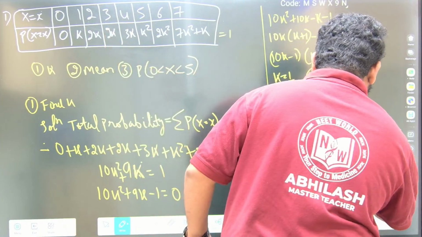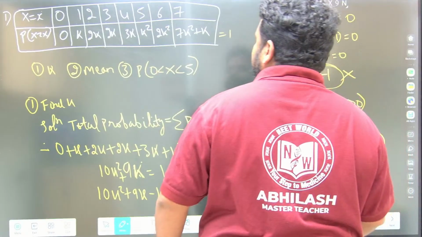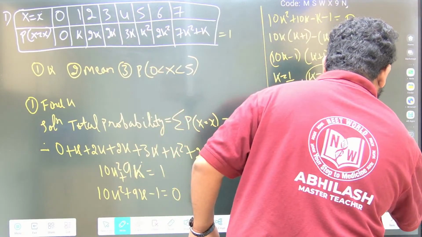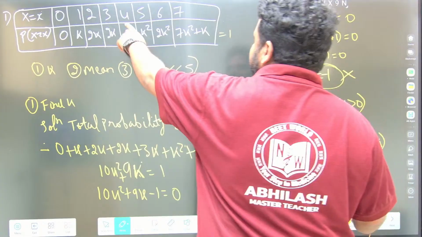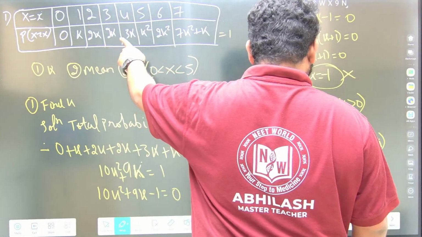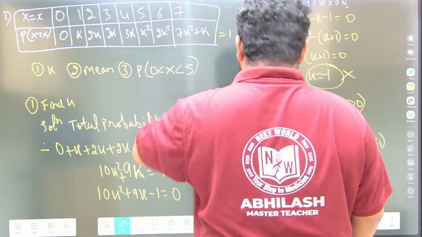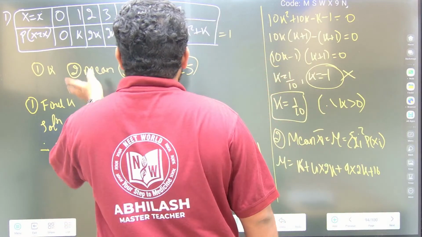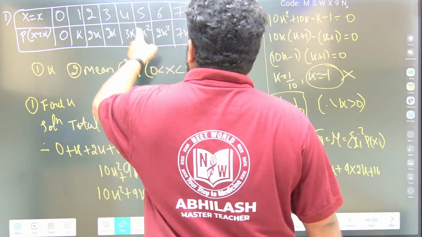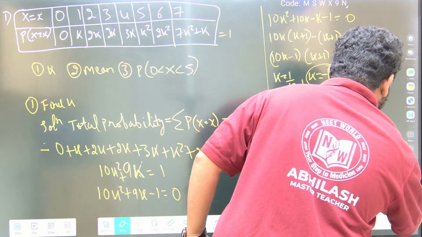9 into 2k plus 4 square is 16, 16 into what is that we have? Let us put the values. 16 into 3k, 16 into 3k.